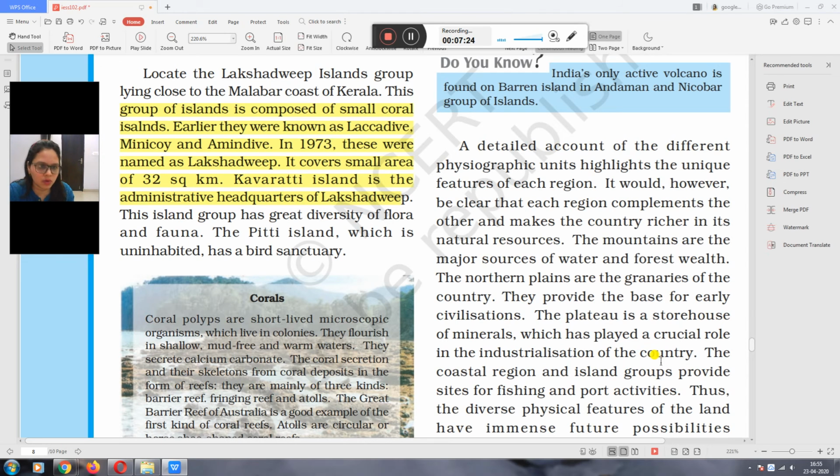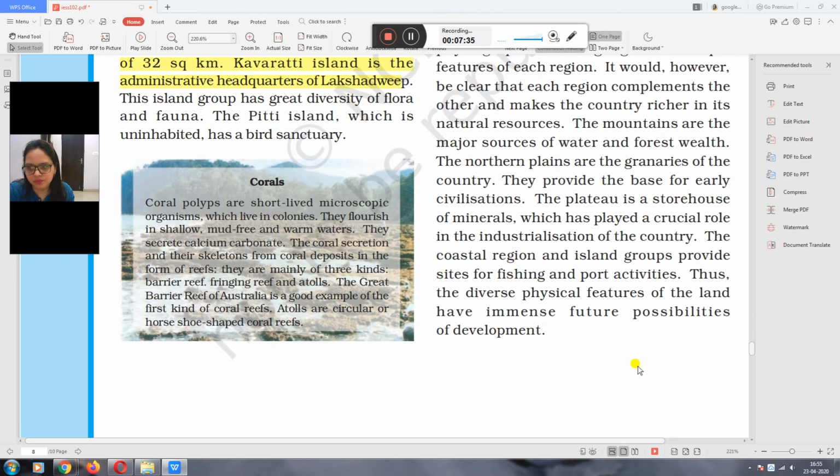The coastal regions and island groups provide sites for fishing and port activities. They also attract tourism. Thus, the diverse physical features of the land have immense future possibility of development. These physical features show us that India has a bright future, and they give many opportunities for development.